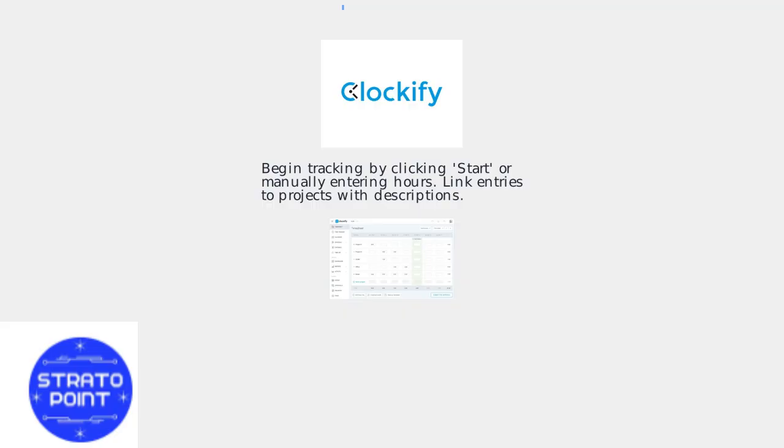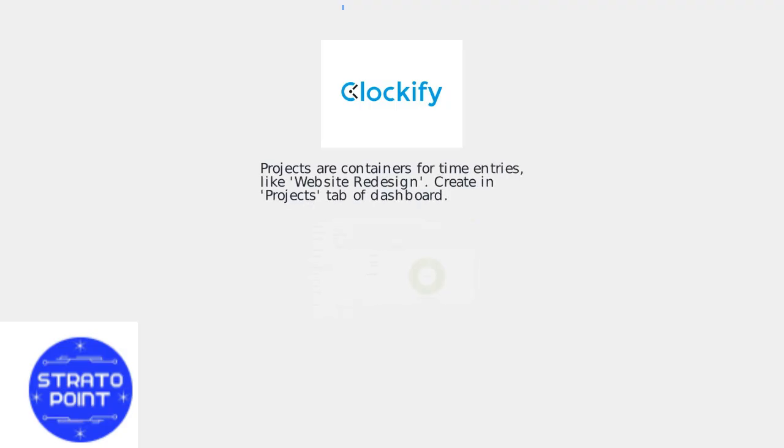Link each entry to a project with optional descriptions and tags. Projects are containers for time entries, like website redesign. Create projects in the web dashboard under the Projects tab.